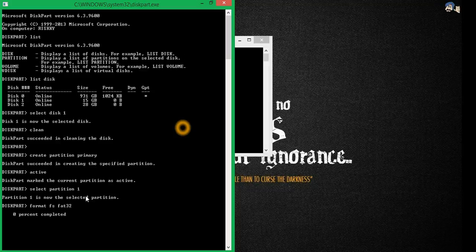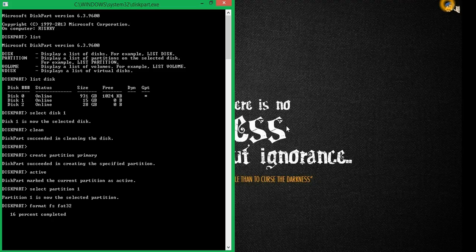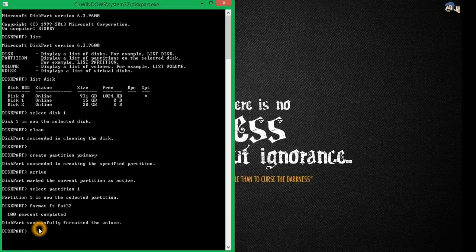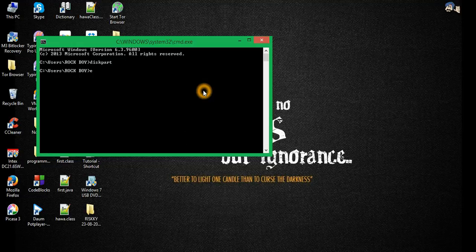It will take 30 to 40 minutes in formatting, so I am pausing. You can see that the Kasana is formatting. Sorry, it will take 30 to 40 minutes in formatting, so you can wait. Now it is successfully formatted. Then type exit. The window will close. And here also type exit.